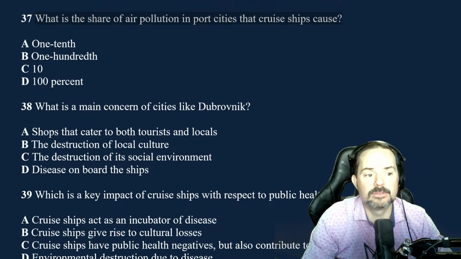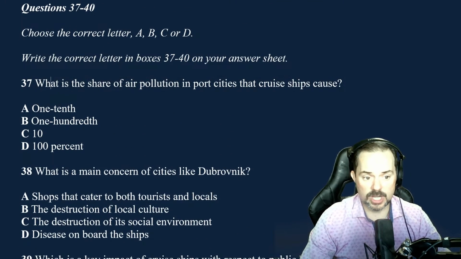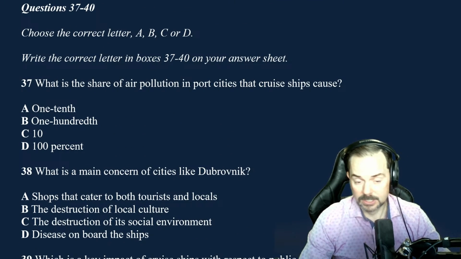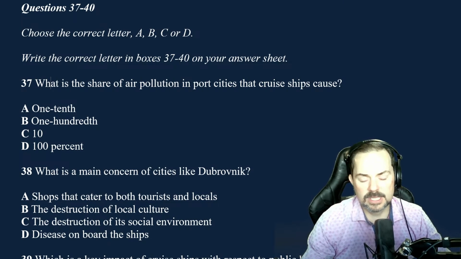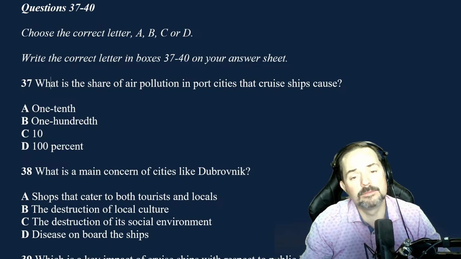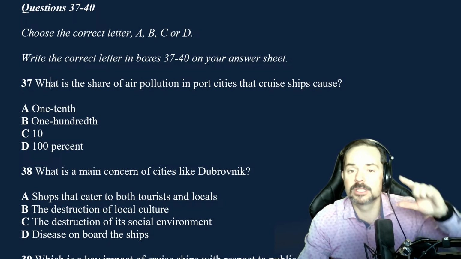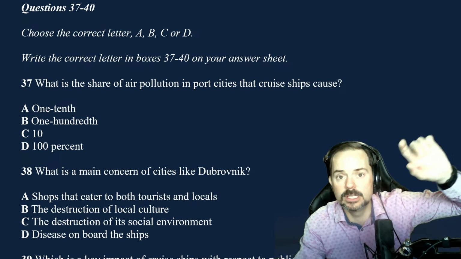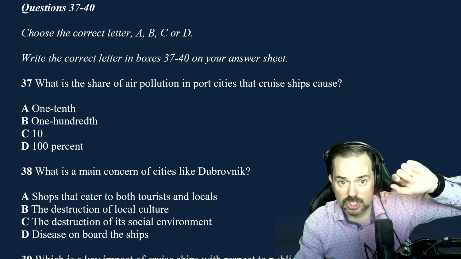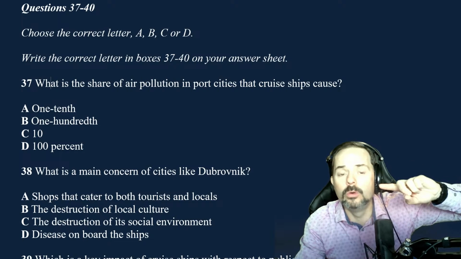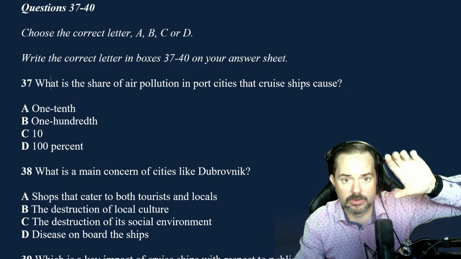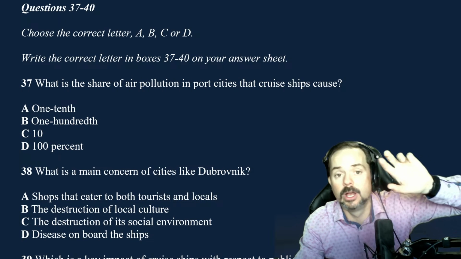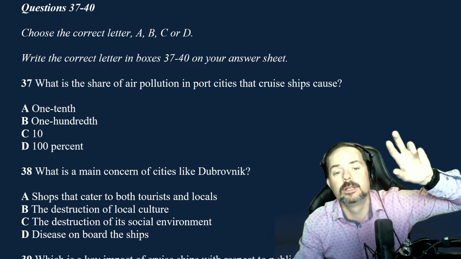So 37 is, what is the share of air pollution in port cities? I don't know. I think it was 10%, 20%, maybe 30%. But you know what? I know where the information is coming from. Why? Because of the previous questions and my visualization. I know that pollution was somewhere in those last few paragraphs where the author talks about culture, right?